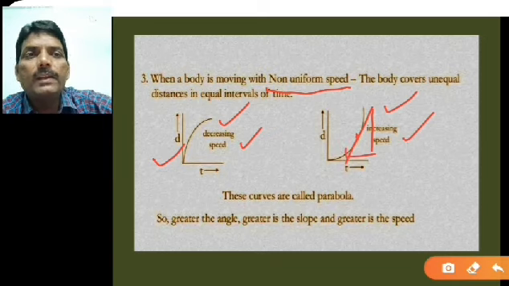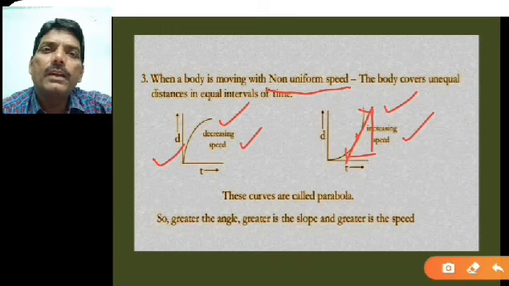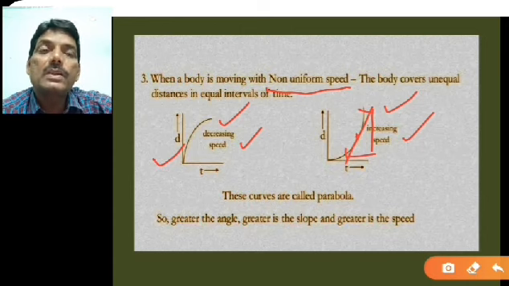Again, if you take this point, then the value will be something different. Again, if you take this point, the value will be different. You are not getting a constant value, because in a straight line you get a constant value, but here you will not. So the slope is varying here. That's why that is the case of non-uniform speed.